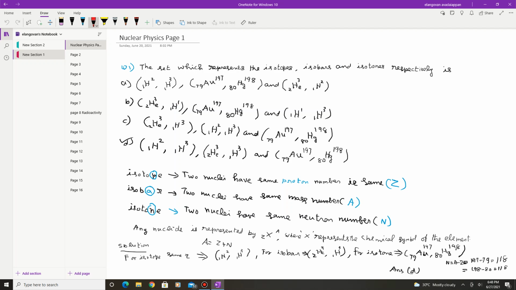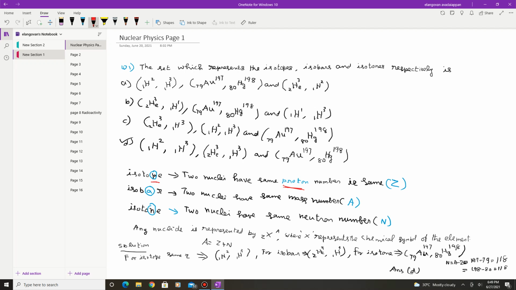So there are 3 sets of nuclei given. Option A, B, C, D, 4 options are also given. Now first let us understand what is isotope. Isotope means 2 nuclei have the same proton number, that is the same Z. So same proton number is represented by Z.